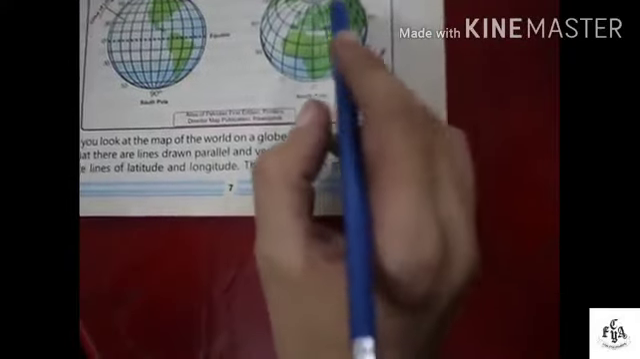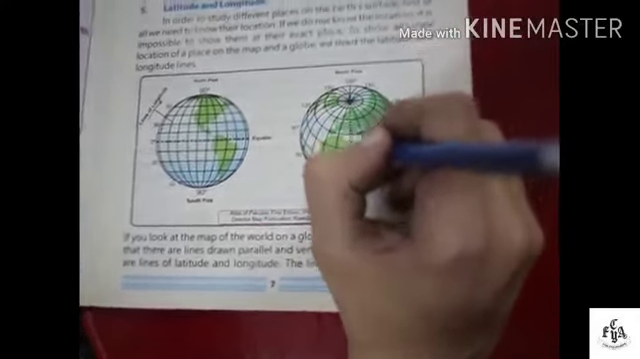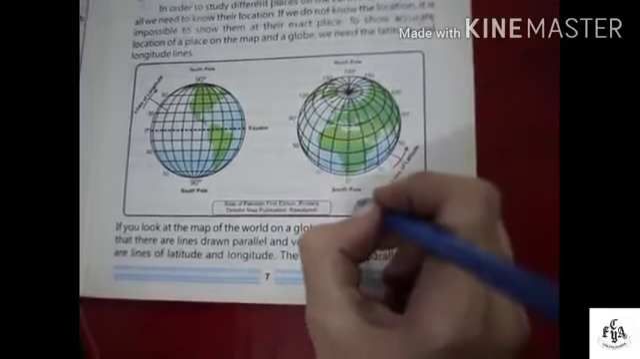The lines of longitude. This middle line is called the prime meridian. It is a 0-degree line.